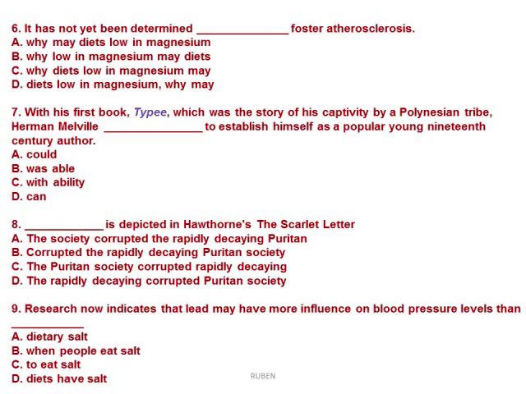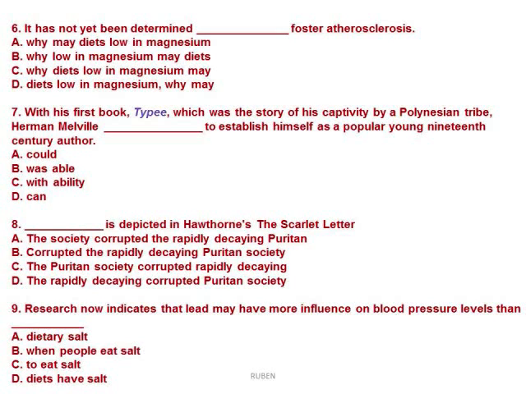Go to number 7. With his first book, Typee, which was the story of his captivity by a Polynesian tribe, Herman Melville. Let's go to the options, and you will see that all of them seem to work with a verb. So we eliminate letter C since it doesn't have the verb, and after the gap we say to establish himself. So I need a verb that can be used before that preposition, and that's going to be letter B, was able. That's the correct answer, letter B.